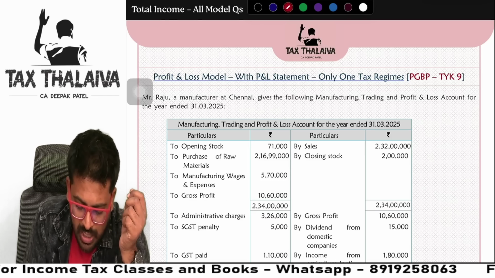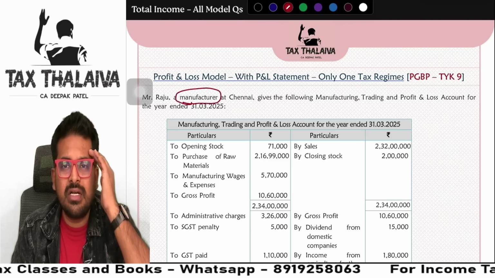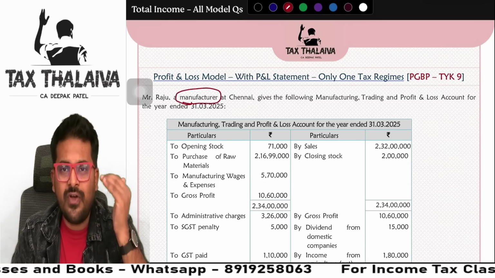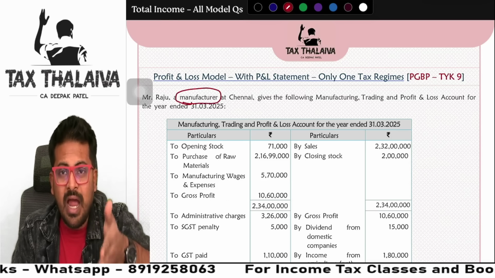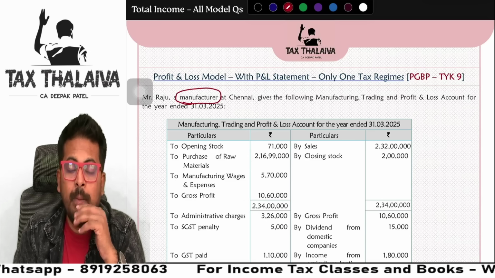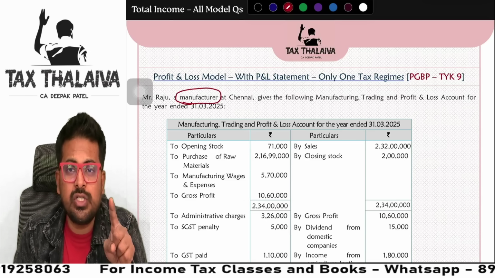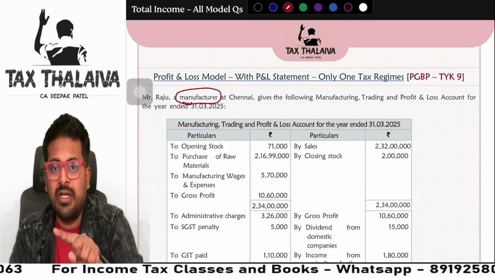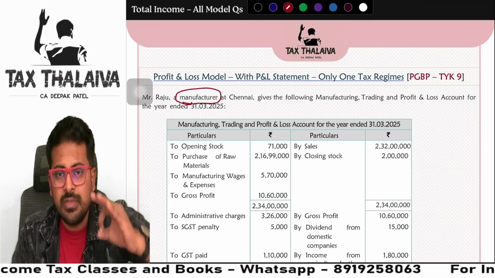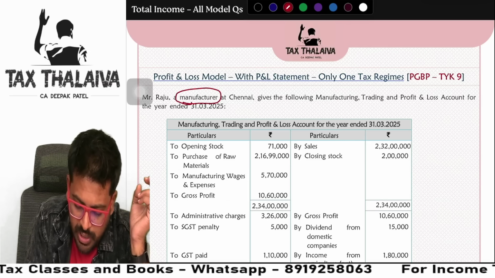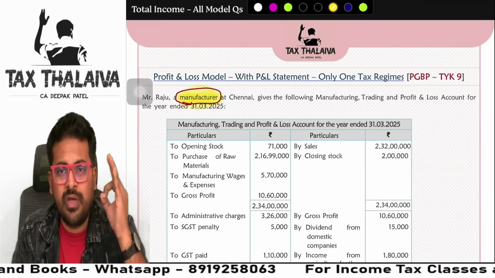Correct? So if in a question like this, a manufacturer is given, of course it will click for you. If it is a manufacturing business and this business has purchased a new plant and machinery, I have to give additional depreciation. But wait. Additional depreciation only under optional tax regime, not under default tax regime. These questions will pop up in your mind. So it becomes very important. You cannot miss this information, guys. So the term manufacturer becomes very important.